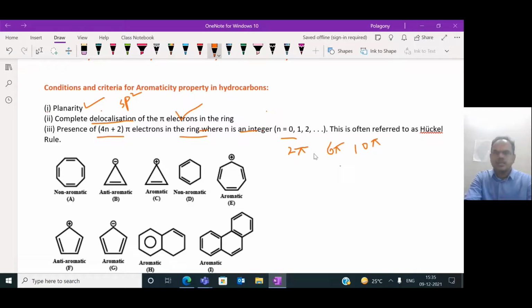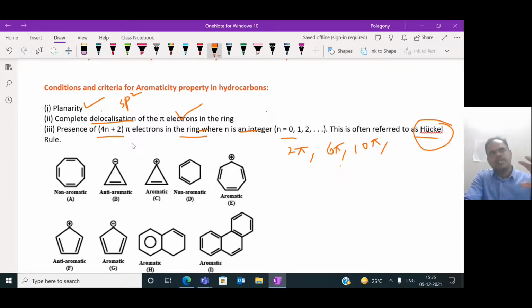That means 2, 6, 10, 14. If the aromatic compound possesses 2 pi, 6 pi, 10 pi or 14 pi electrons, such molecules purely exhibit aromatic character according to Huckel's rule. This is called Huckel's rule, the 4n plus 2 pi electrons rule.